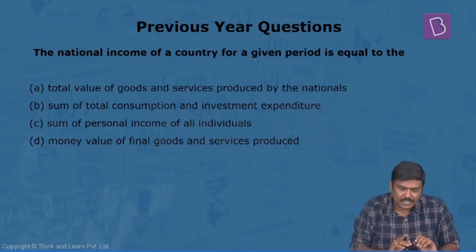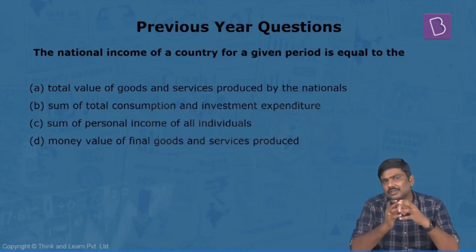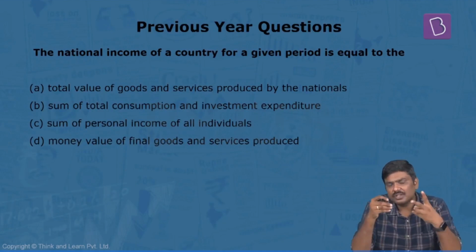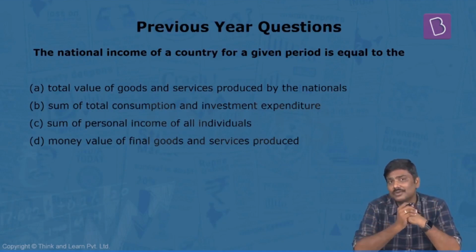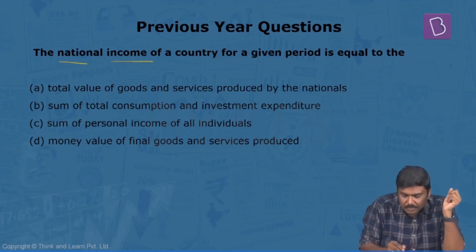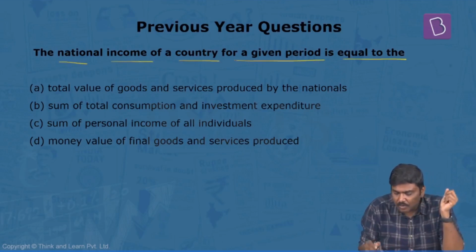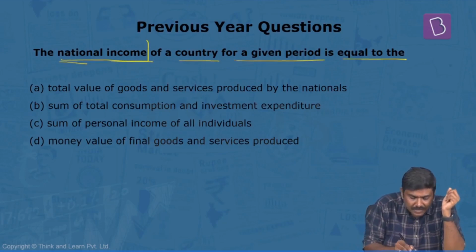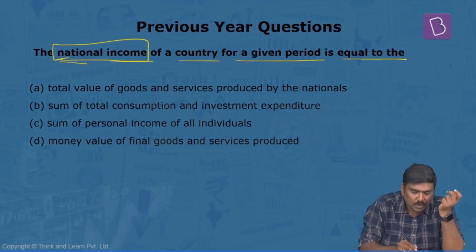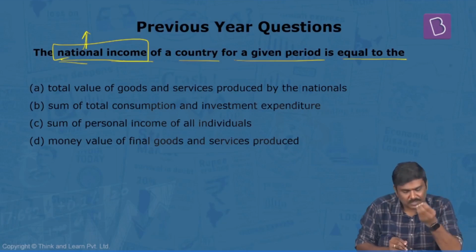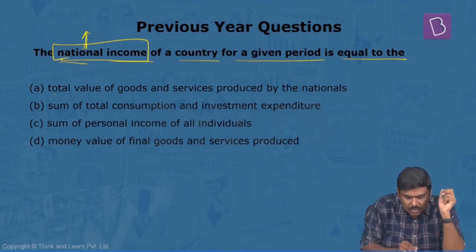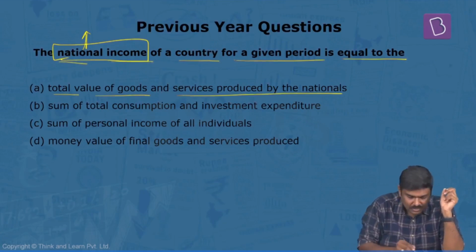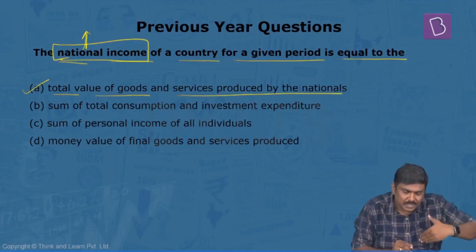Now, this is a discussion with respect to national income aggregates. In relation to this, in the last couple of years, two questions have appeared in the prelims. Let's have a look at these questions and try to solve them. First one: the national income of a particular country for a given period is equal to... underline the term national income here. Obviously, national income means the total production done by residents of a particular country for a particular time period. So, first statement, total value of goods and services produced by the nationals. The statement is true, but let's eliminate the remaining ones.